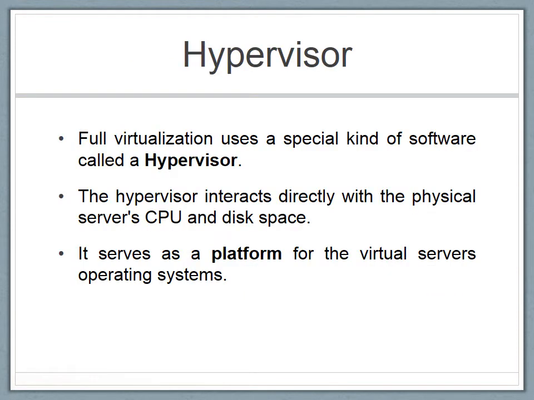Now we'll see about the hypervisor. Full virtualization uses a special kind of software called a hypervisor. The hypervisor interacts directly with the physical server's CPU and disk space. It serves as a platform for the virtual servers' operating systems.